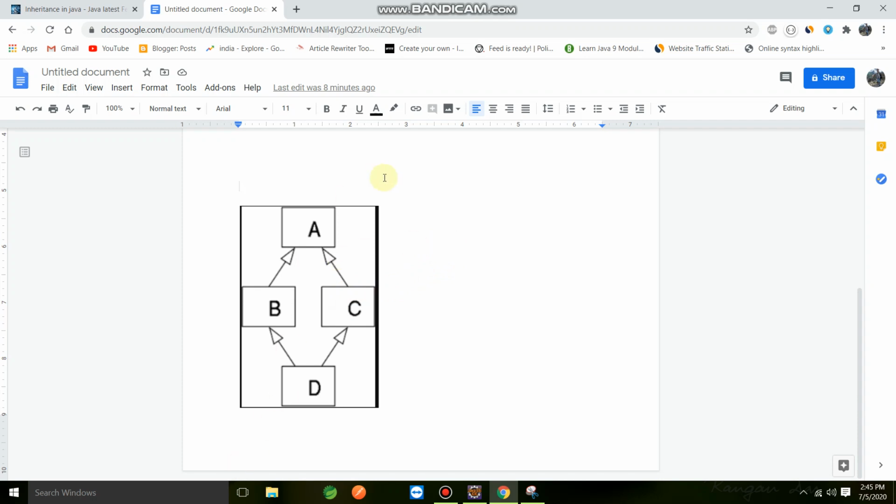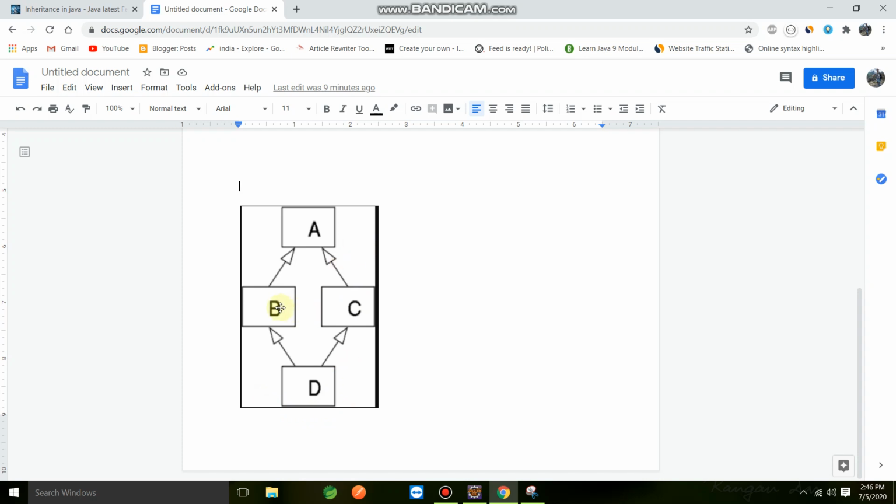As per this diagram, we have a class A, then B, then C. Both B and C extend the parent class A. That's fine, there is no issue with the first three classes. But then the D class extending B and C makes multiple inheritance, which is not supported by Java. This problem is called the diamond problem because it looks like a diamond.